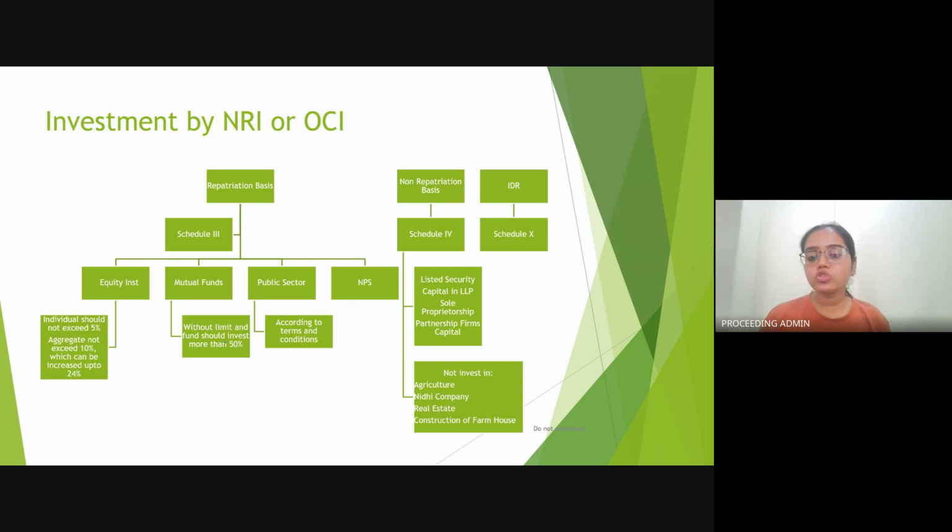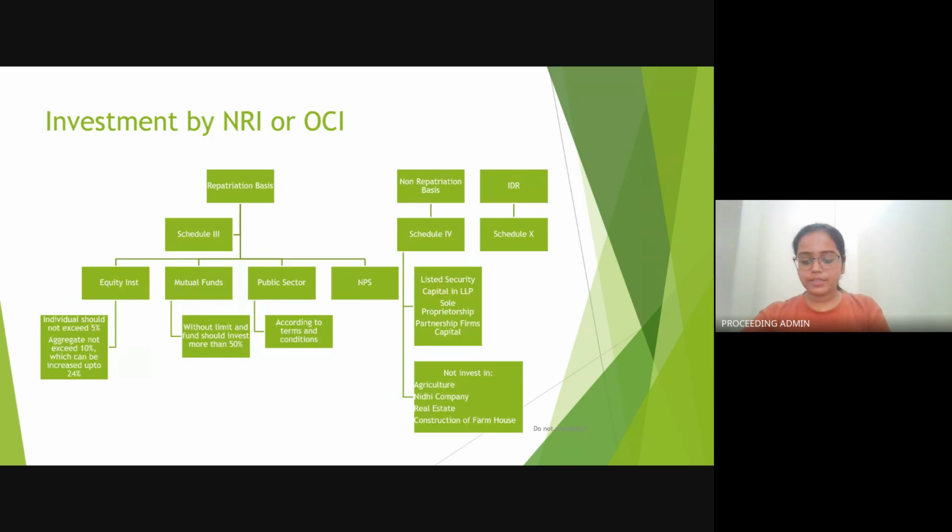Now let's come to non-repatriation basis. For non-repatriation basis, Schedule 4 further provides the details. If you see, there is a list on which investment can be made by NRI or OCI. The list states that listed securities can be invested in on non-repatriation basis, the capital in an LLP, the sole proprietorship, and the partnership firm's capital. But in some places investment cannot be made. It is somewhat similar to where FDI cannot be made. If you see this list, it is similar to that one.